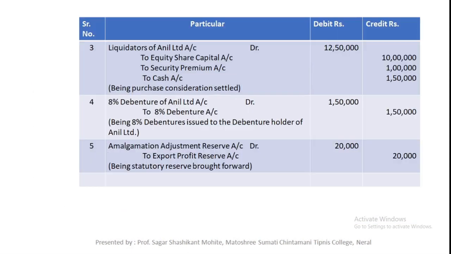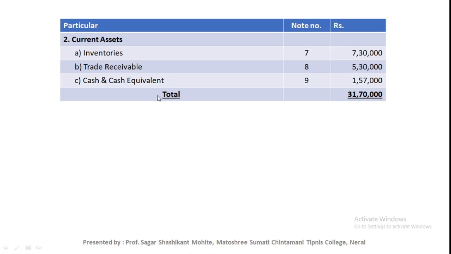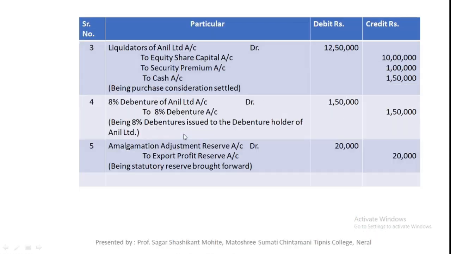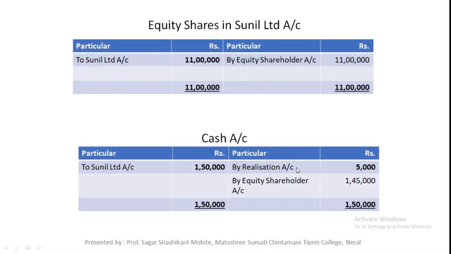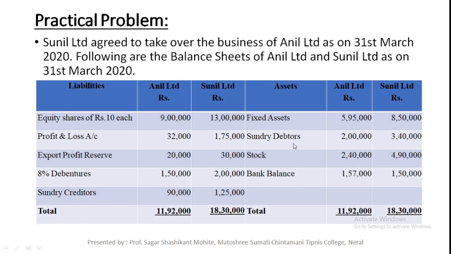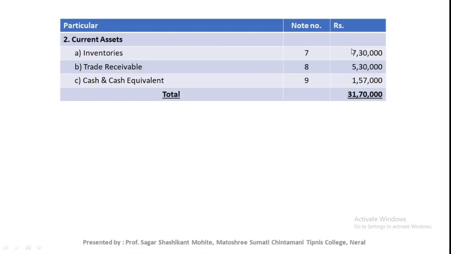That's why this is 15,20,000. Next, current asset. In the current asset, inventory. Stock in the second journal entry, stock of rupees 2,40,000 plus stock of Sunil Limited 4,90,000. So add it, 2,40,000 plus 4,90,000, that is 7,30,000. Inventory is 7,30,000.